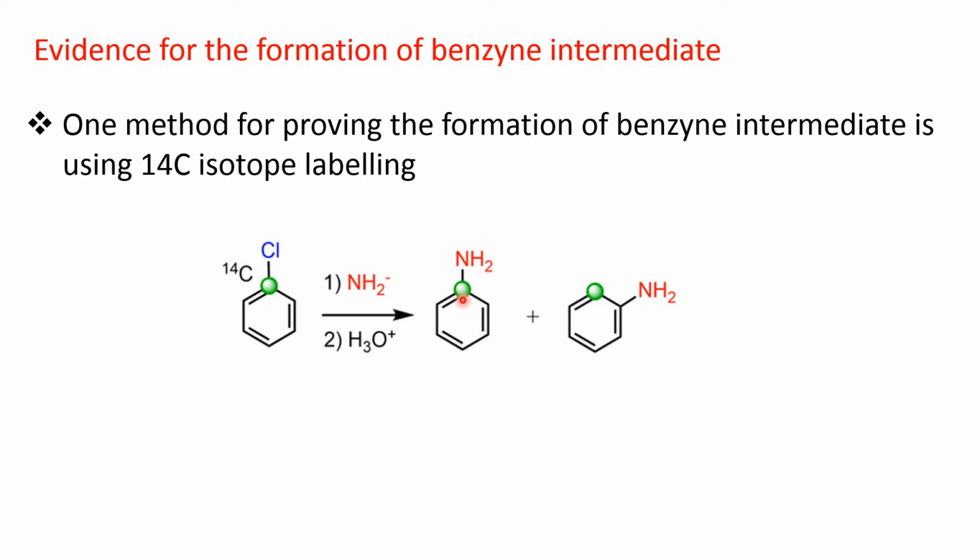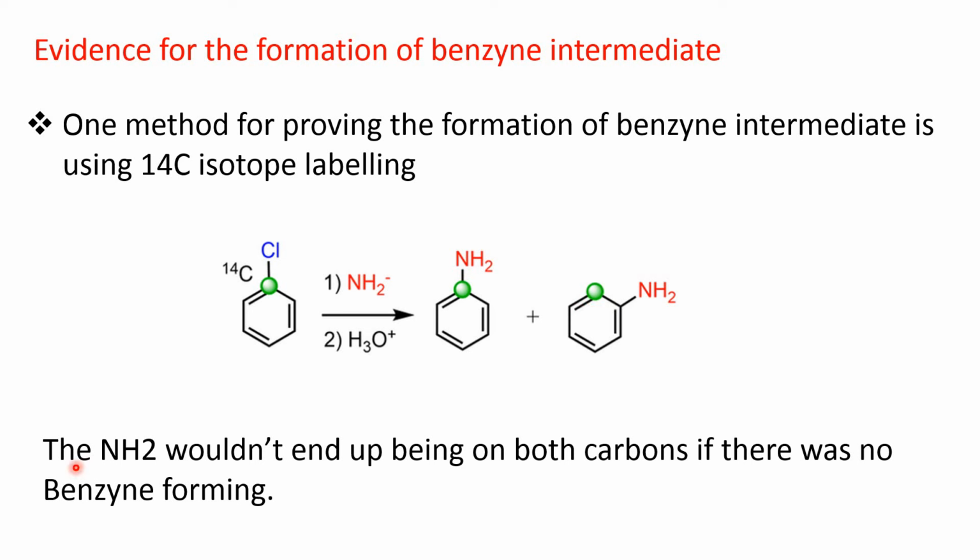That means between this and this carbon atom, a triple bond was there, and the nucleophile can attack either this carbon or this carbon. So the amino group would not end up being on both carbons if there was no benzyne forming.